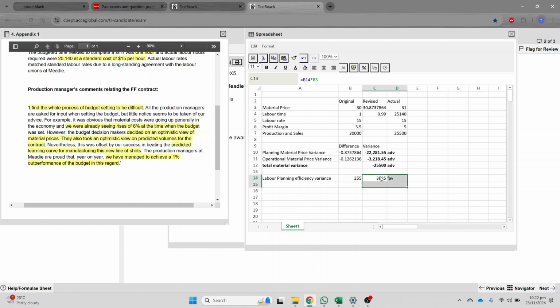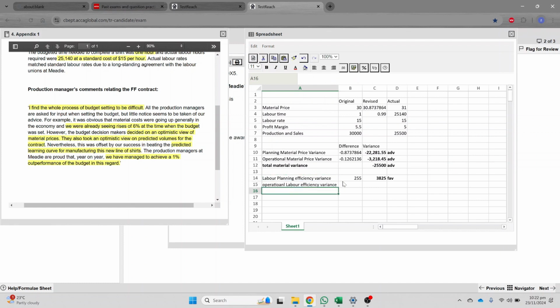Okay. And then let's Control C and Control V here. This is labor, this is operational, it should be operational labor efficiency variance.